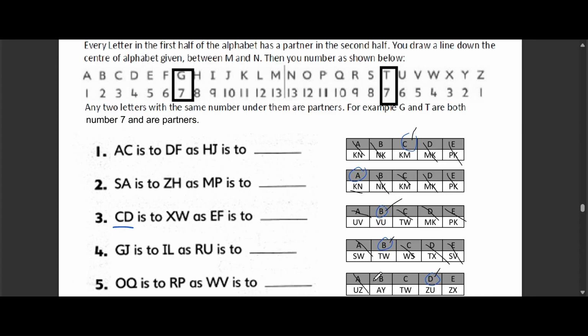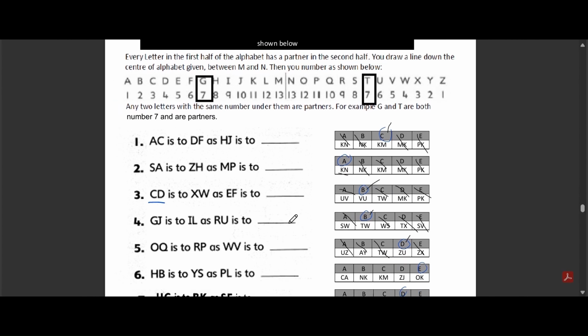Option A switches the order. Option B is unrelated. Option C uses the wrong logic. Option E is close, but the letters are not reversed properly. Question 6. HB is to YS as PL is to what?